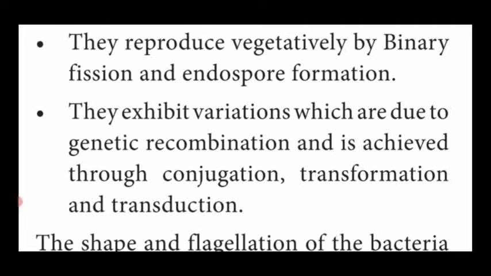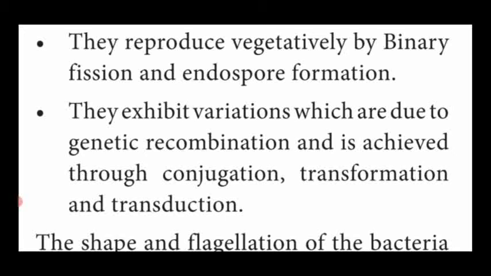Another one is endospore formation during unfavorable conditions. What is an unfavorable condition? Any one of the environmental factors is absent. For example, the bacteria are unable to get oxygen or water and mineral salts. That is said to be an unfavorable condition.